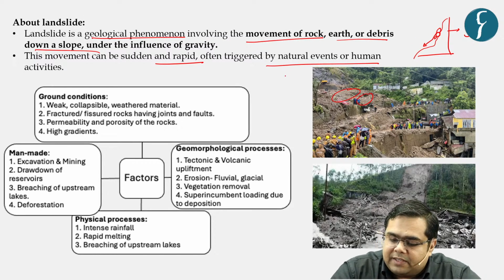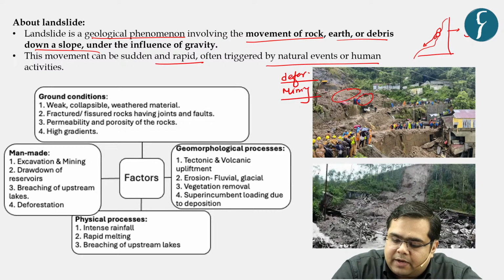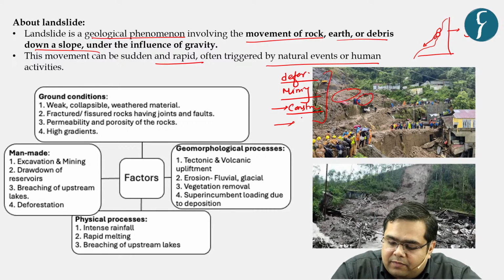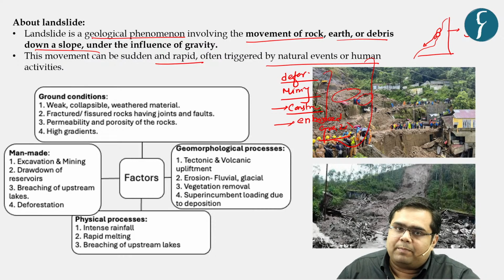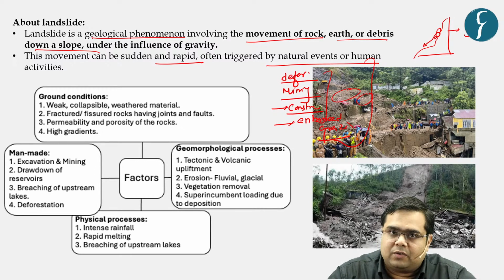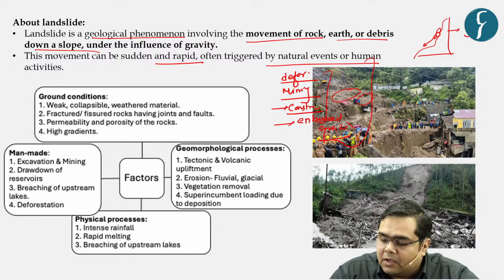The various activities can be, let us say, deforestation, mining, construction on slippery slopes, enhanced grazing, right? These can be the examples. Most primarily, these disasters in the context of recent times have been because of construction activities that have been carried out in the vulnerable slopes.